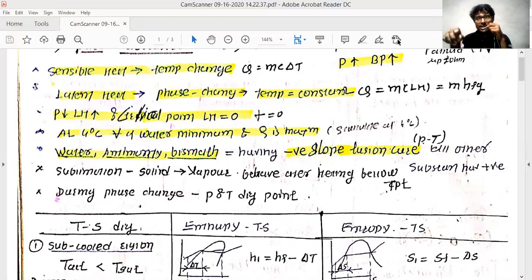Once you cross that line, whatever portion is present between that horizontal line, which is the triple point line, above that line and below that, whatever content is in that dome, our focus will be based on that. And in this dome, it is a combination of liquid plus gas. Once you start heating, it will form the liquid plus vapor state.